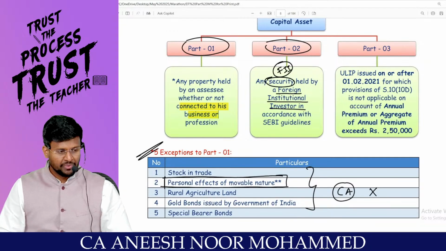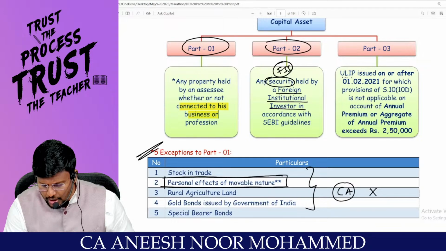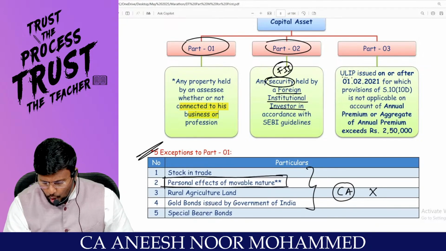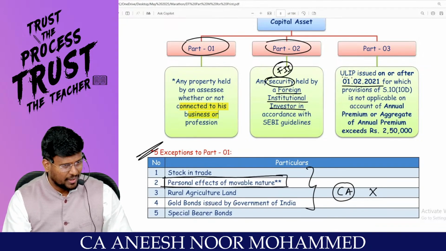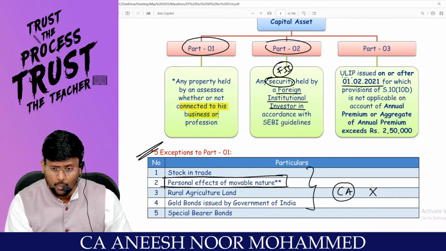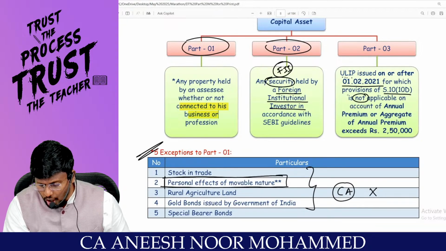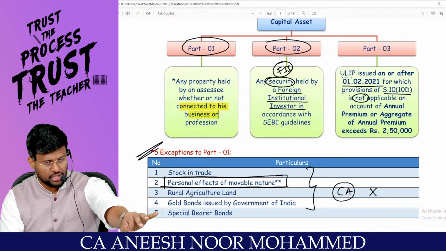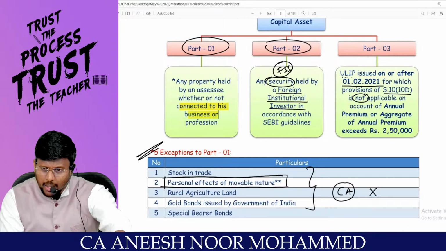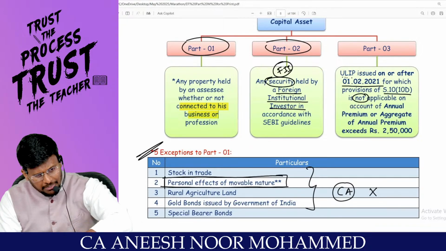Are you really with me? And any ULIP, unit linked insurance plan, should be issued on or after 1/2/2021. First of all, the date of issue should be on or after 1/2/2021, for which the provisions of section 10(10D) are not applicable, because 10(10D) is an exemption. If 10(10D) is applicable, it is exempted. Once it is exempted, it is not a capital asset.